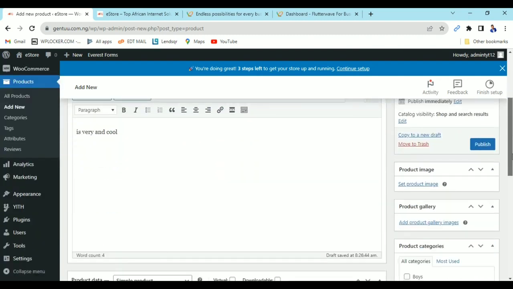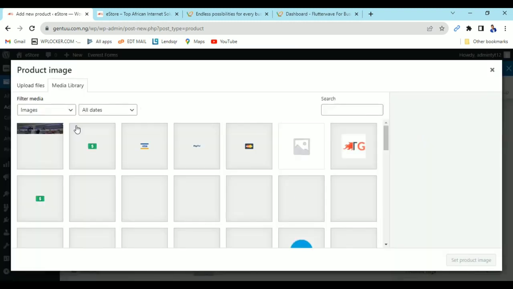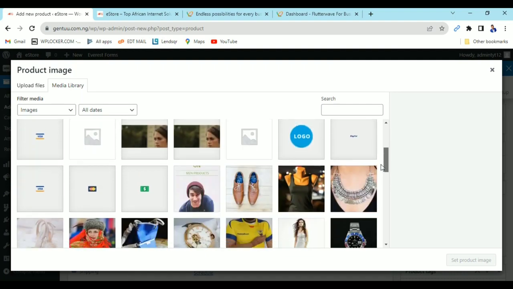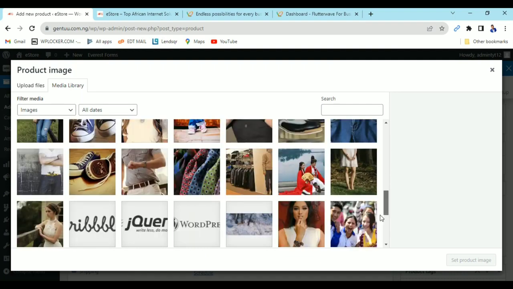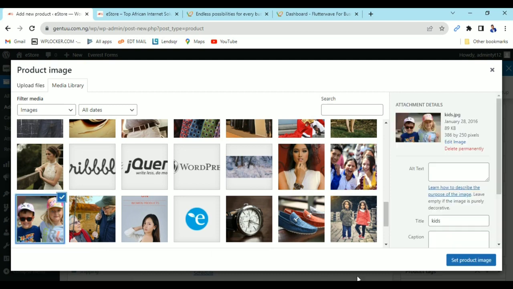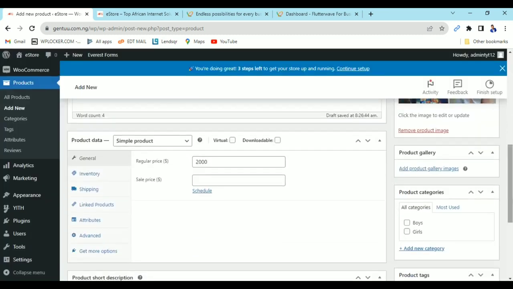Now you come to this first step, product image. So you have to upload the boys cap so that people can see it. Now I'm going to upload the boys cap. I don't have any here right now, but I'm just going to upload any image here to fill it up. Let me just upload this now as the product image. Now I've gotten the product image.